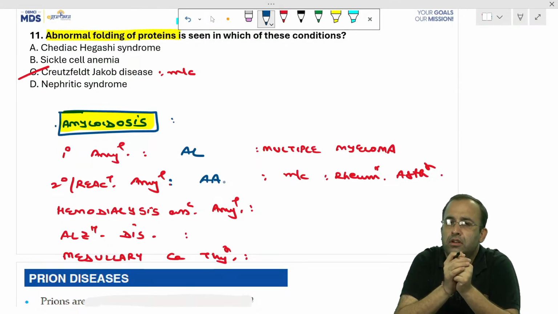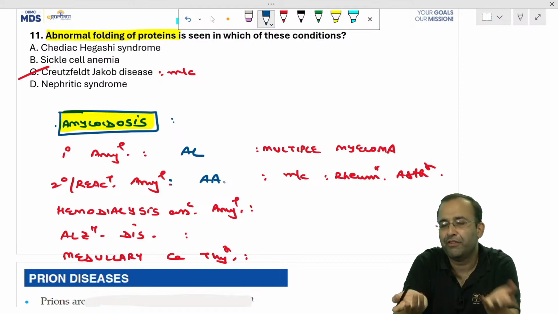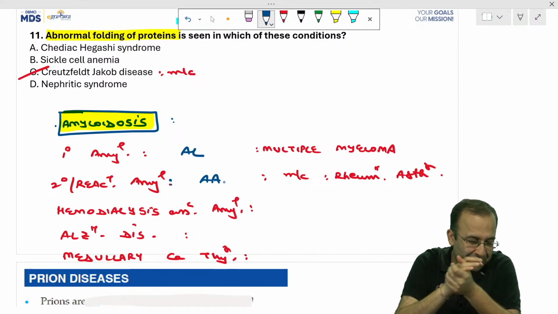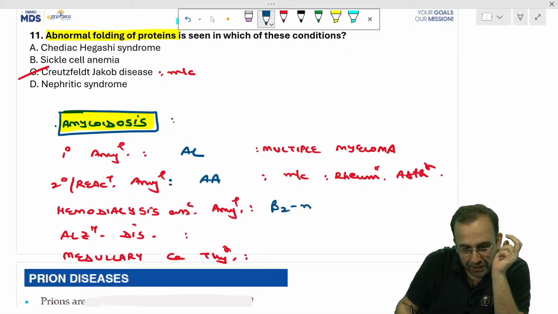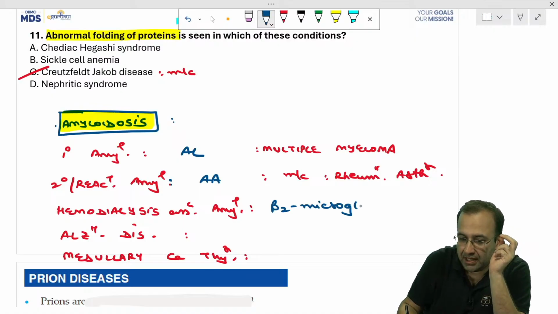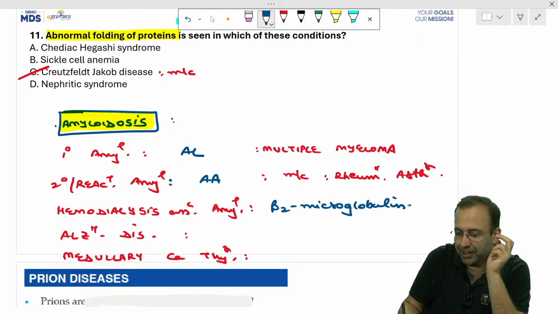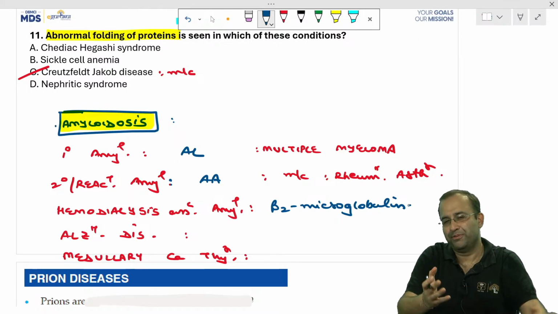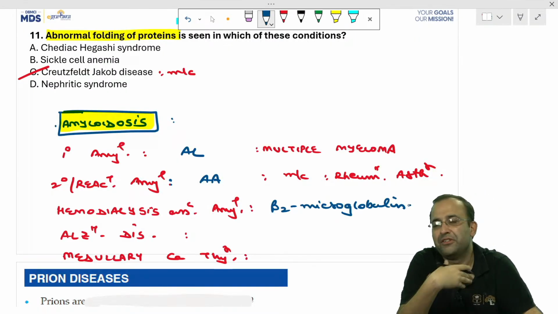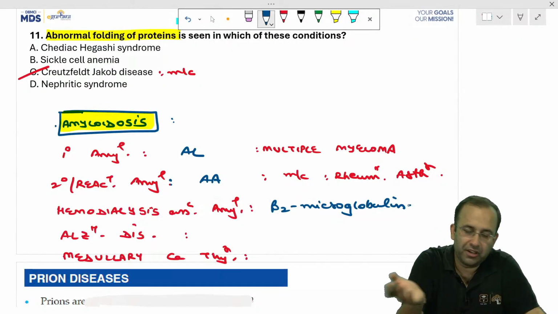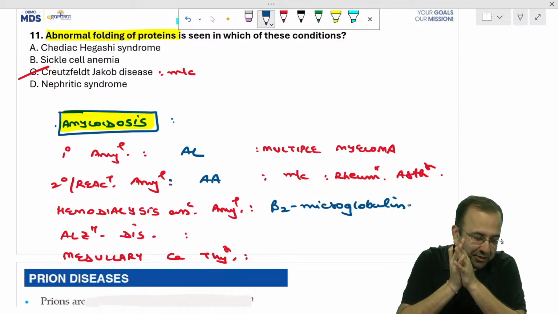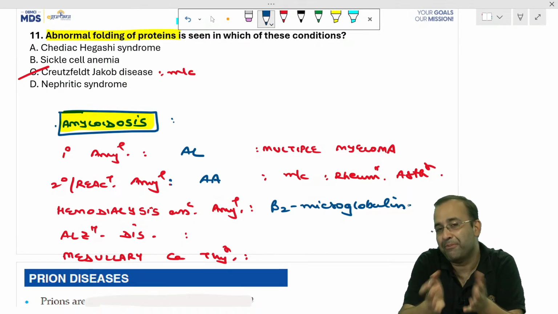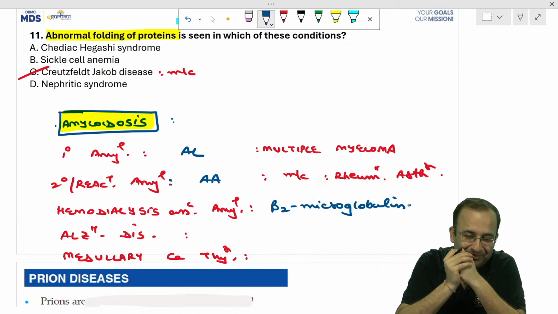Hemodialysis associated. How many kidneys do we have if we have not purchased the latest iPhone 17 or something? How many kidneys do we have? 2. Beta 2 microglobulin. By the way, has any of us bought that iPhone? I don't know. Personally, I use Android. I use all Android products, including my laptop. So I can't relate to the craze of Apple. But its camera, I guess, is off the charts.